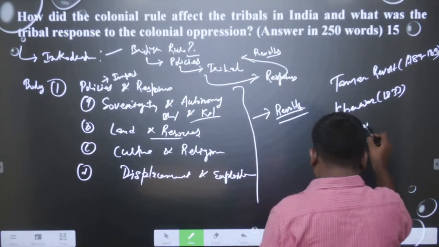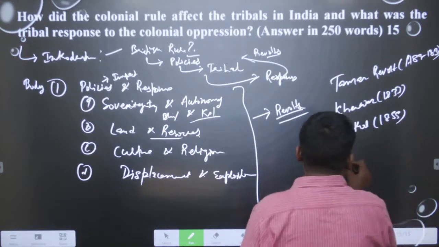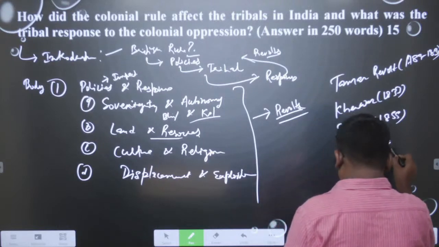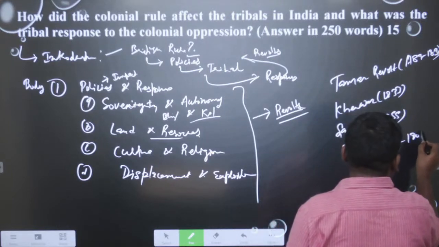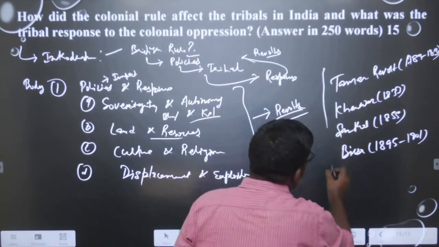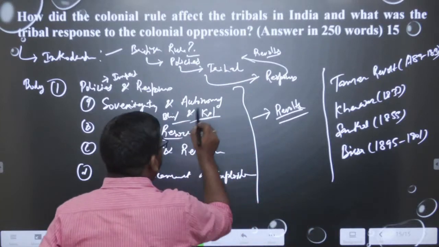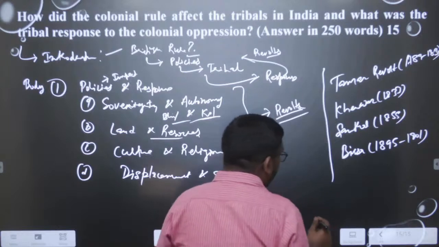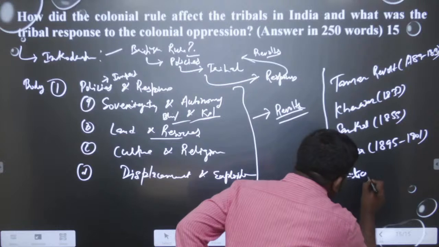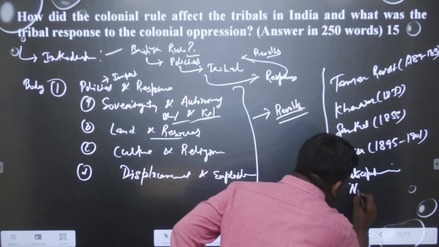The Santhal revolt happened in 1855. The Birsa Munda revolt started in 1895 and lasted until 1901. Then we can write about other important revolts, the Bhil and Kol revolts, and then their participation in the national movement.